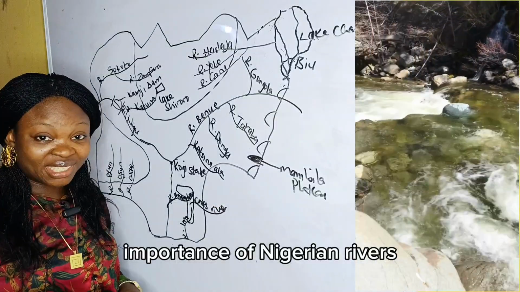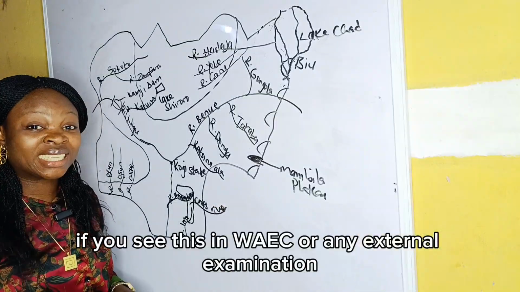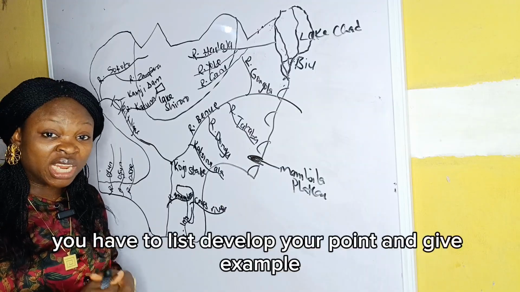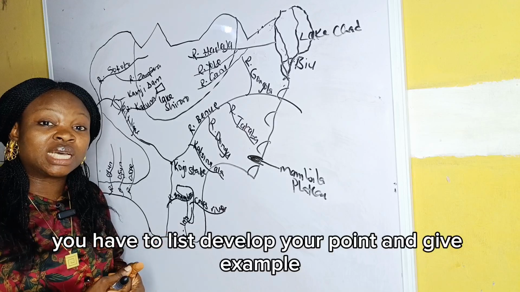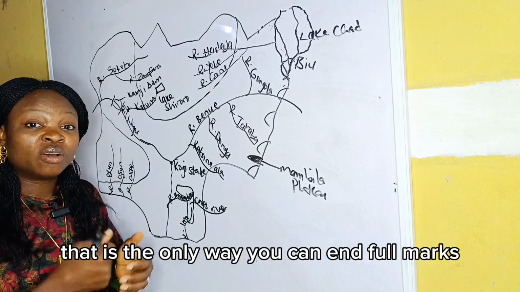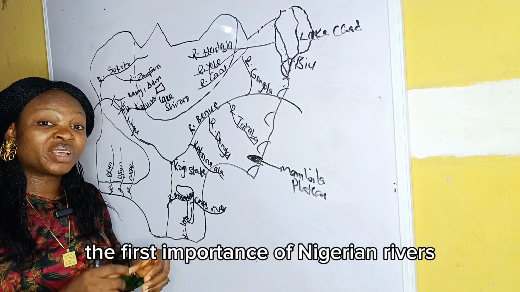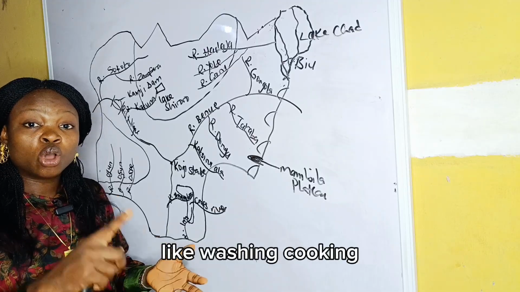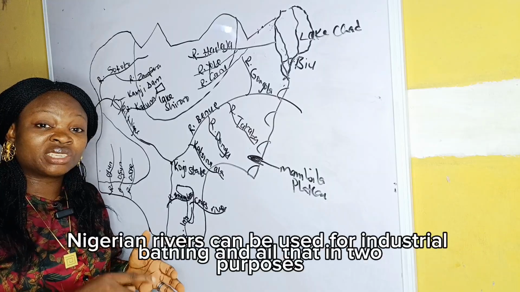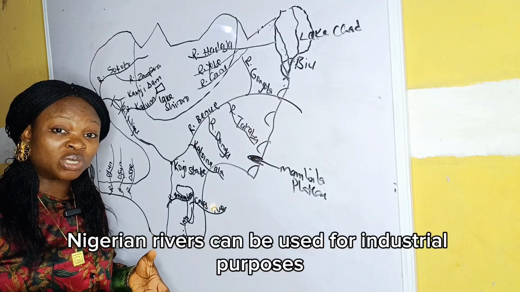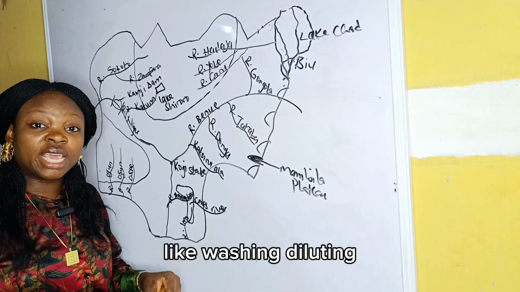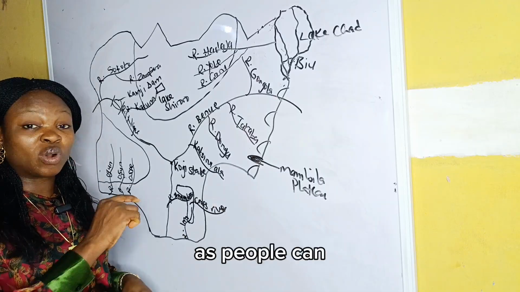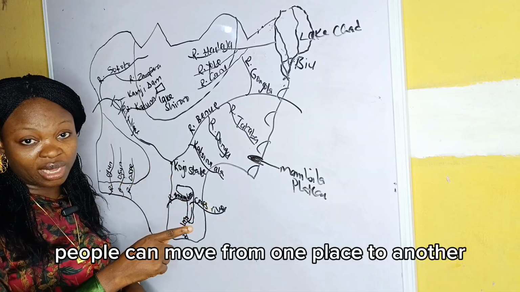Importance of Nigerian rivers. If you see this in WAEC or any external examination, please do not just list and forget about it. You have to list, develop your point, and give example. That is the only way you can earn full marks. The first importance of Nigerian rivers is that it can be used for domestic purposes like washing, cooking, bathing. Two, Nigerian rivers can be used for industrial purposes like washing, diluting, mixing. Nigerian rivers can be used as means of transportation, as people can move from one place to another.